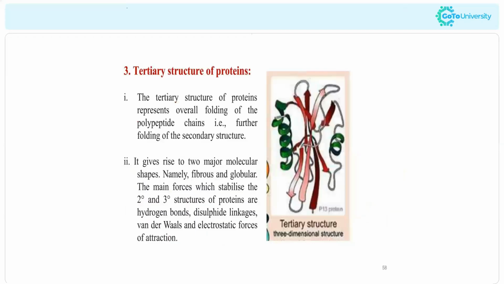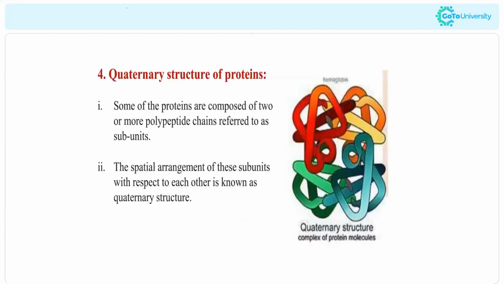Now coming to the tertiary structure. Tertiary structure means the overall folding of the polypeptide chain. They will fold again and produce the tertiary structure. And here we can see the diagram as well. And coming to the quaternary structure, it means many more polypeptide chains will combine together. Here we can see it is a complicated structure.